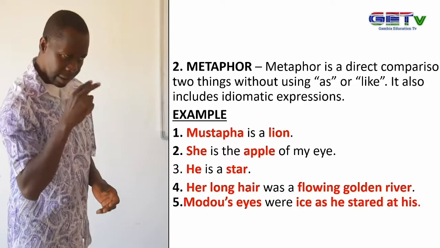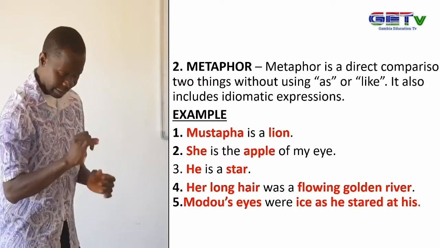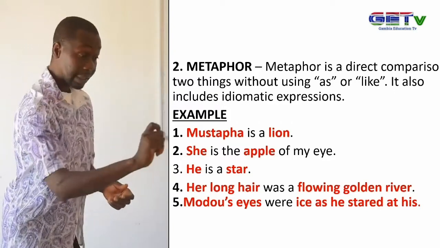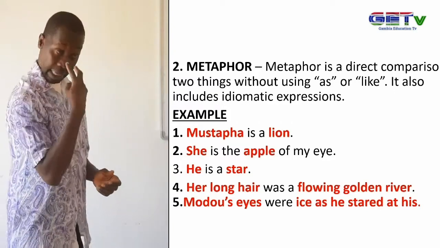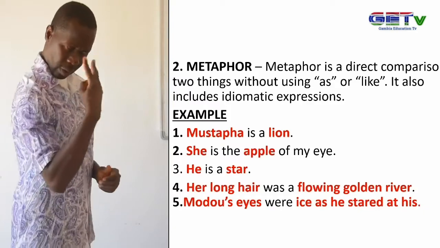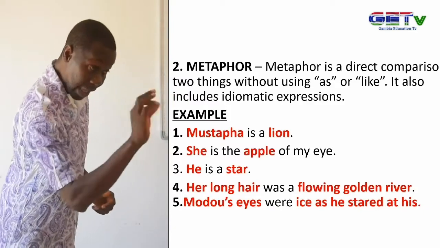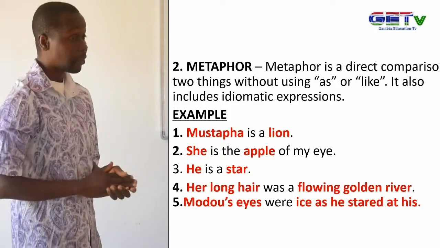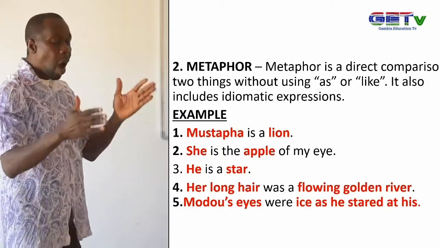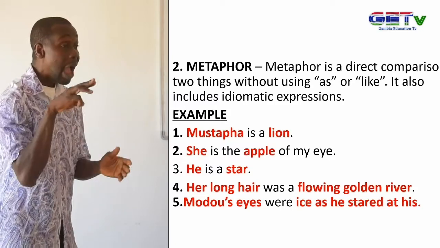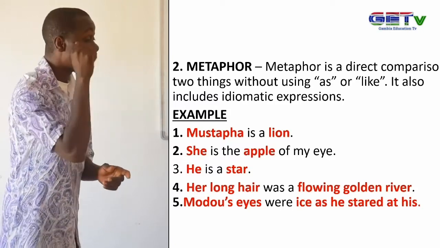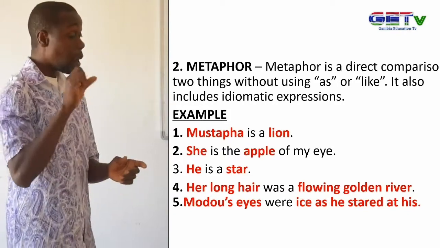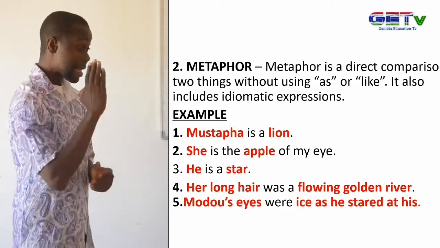Not saying Modu's eyes were like eyes as he stared at me, but this is a direct statement. So looking at simile on the other hand and metaphor here, you can realize that they are like opposite. Metaphor compares directly without using as or like, but simile compares indirectly with the use of as or like.